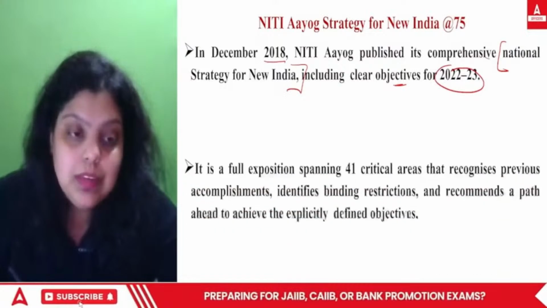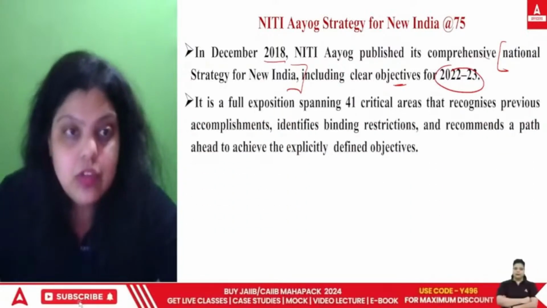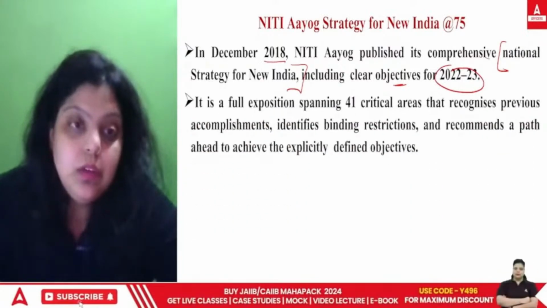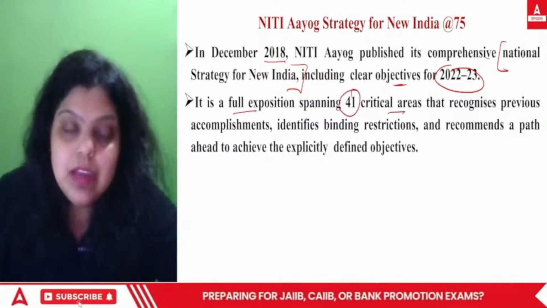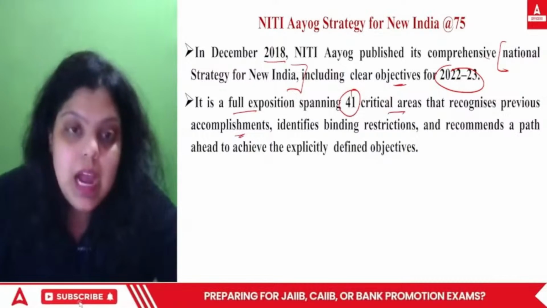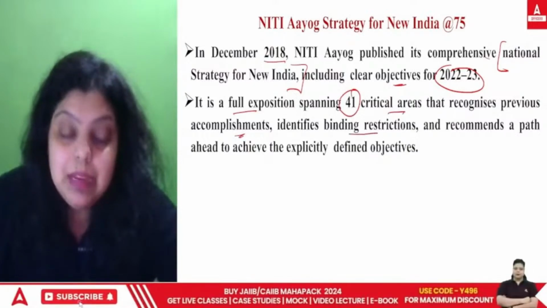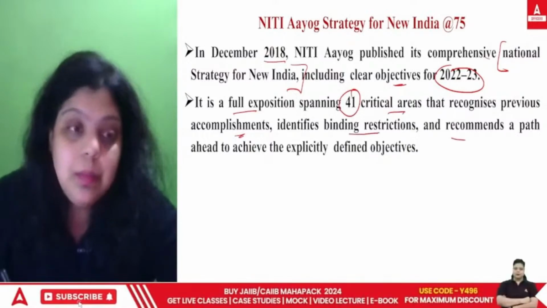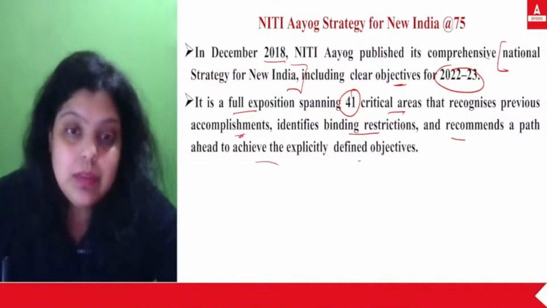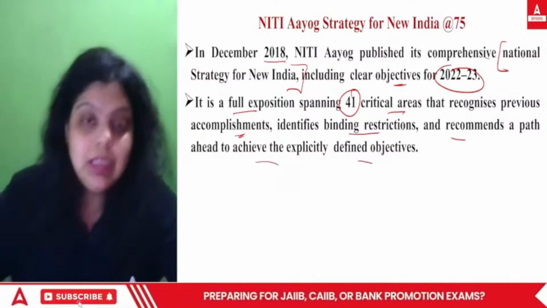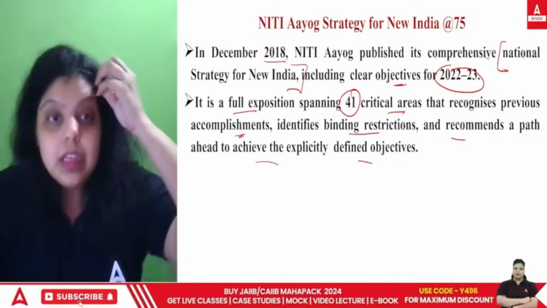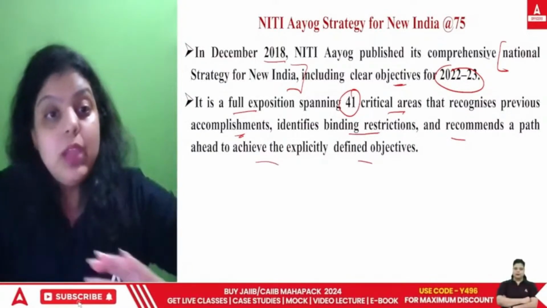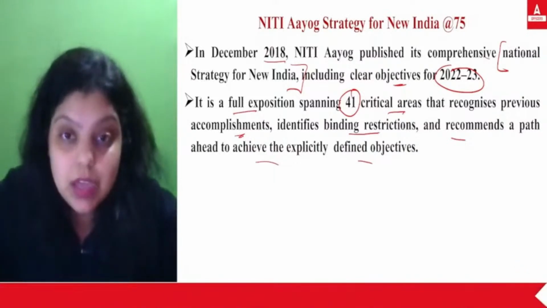So what was in this particular National Strategy for New India? It was a full exposition spanning 41 critical areas that recognizes previous accomplishments, identifies binding restrictions, and recommends a path ahead to achieve explicitly defined objectives. So here NITI Aayog has given us a document in which it has defined what we have to do and how we have to achieve the targets.